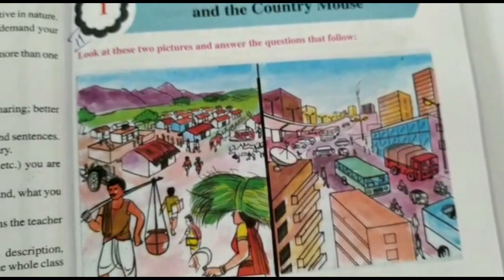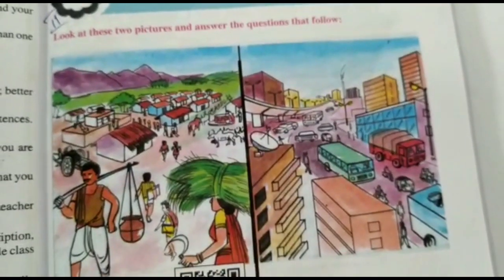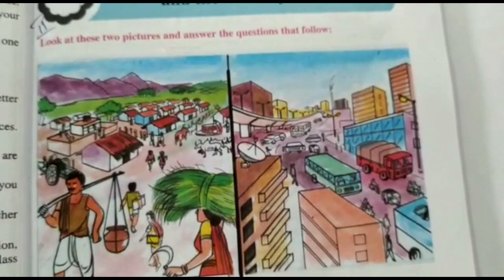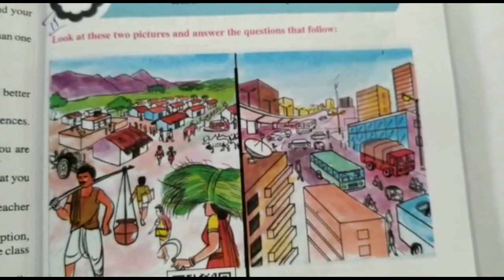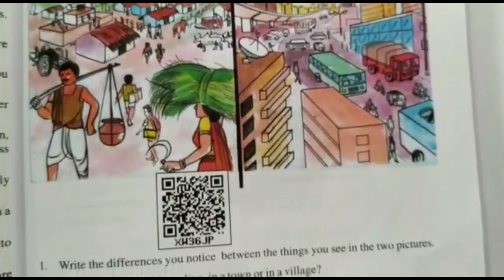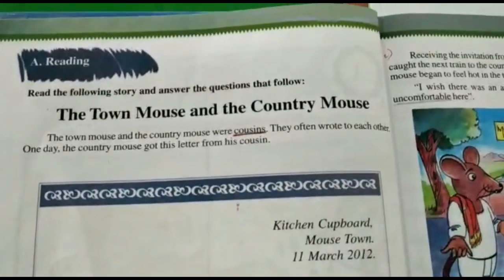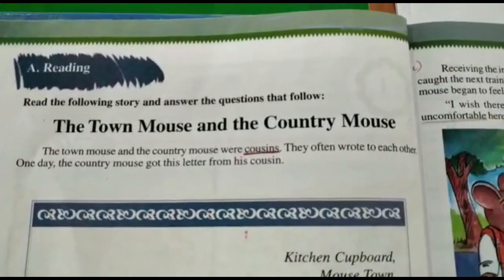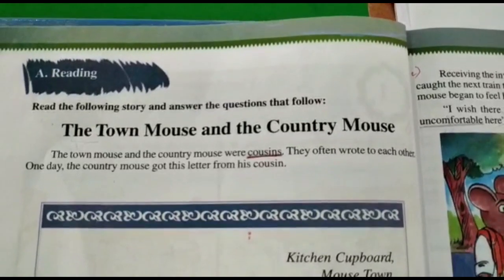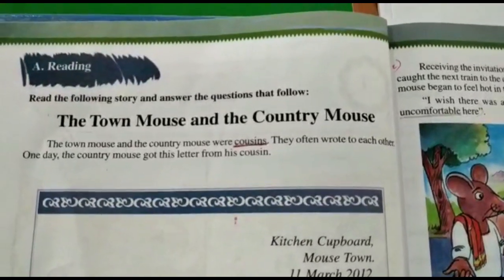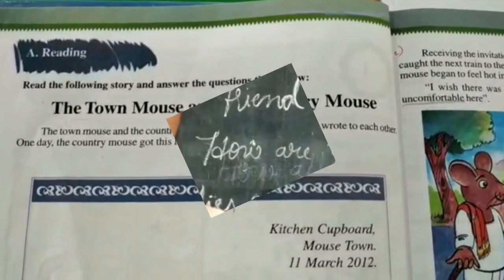Now here we have to find the differences, what is town and what is village. So there are some questions here and we need to look at the picture and answer them. So now let us go into detail on the town mouse and the country mouse lesson.